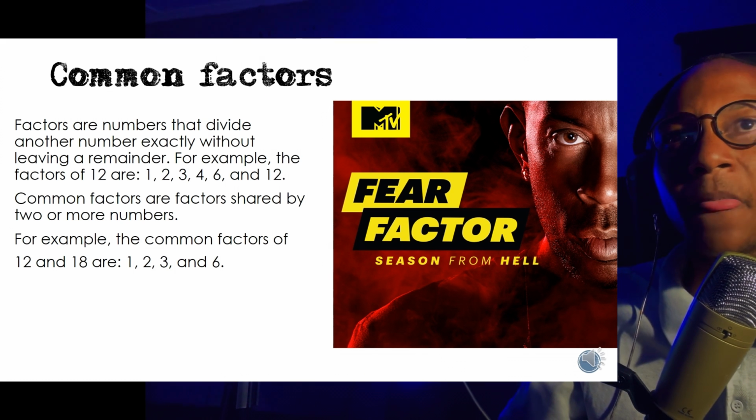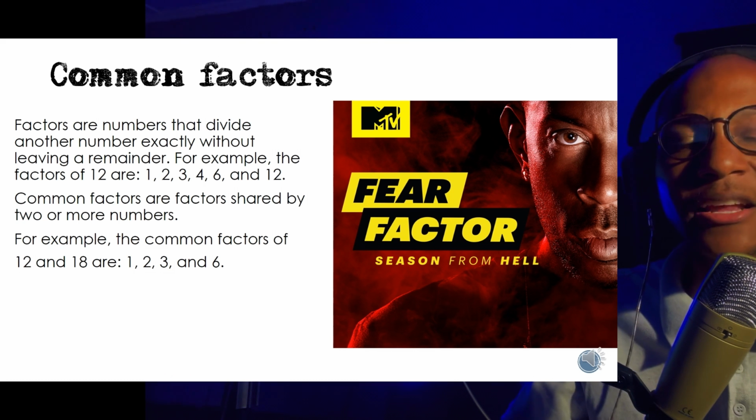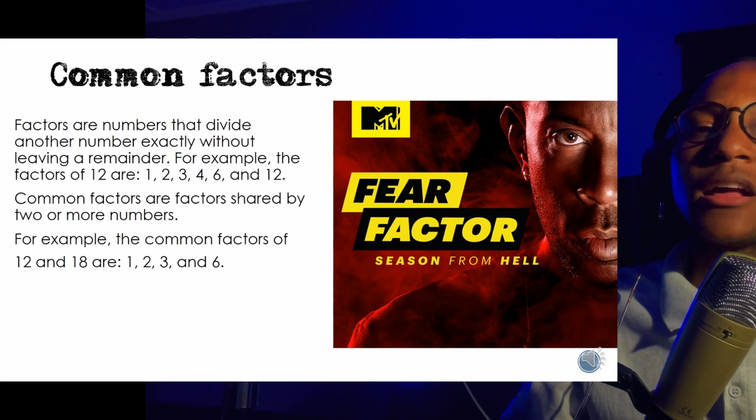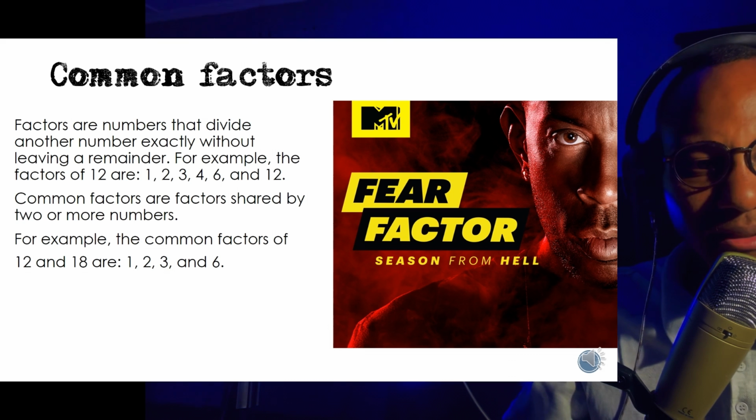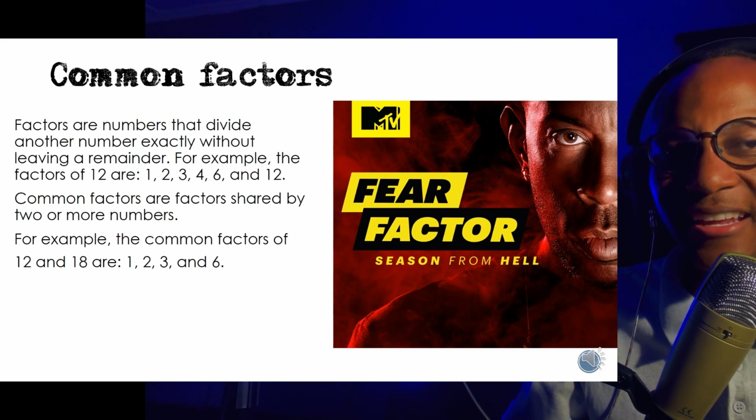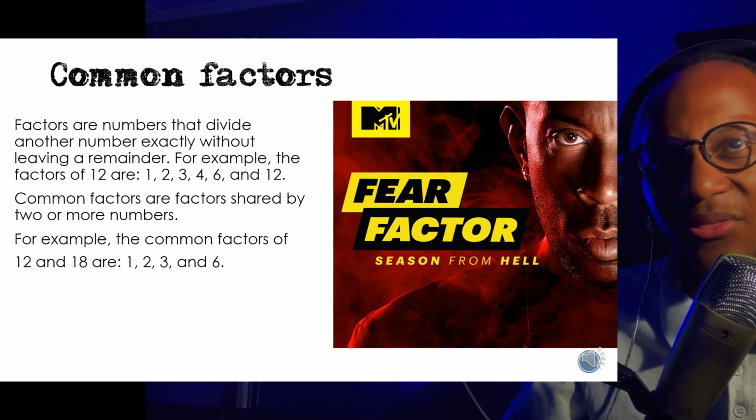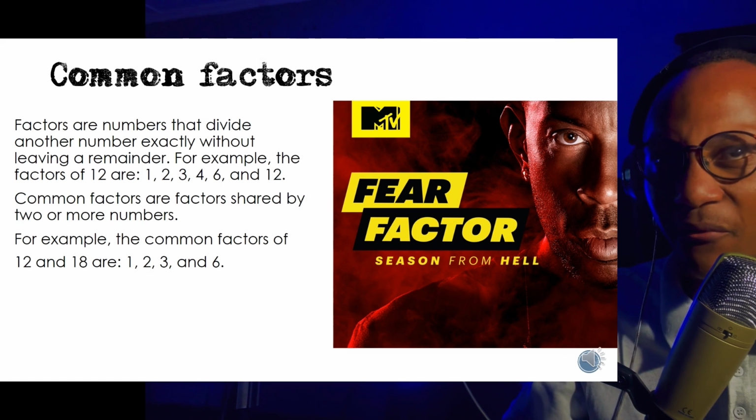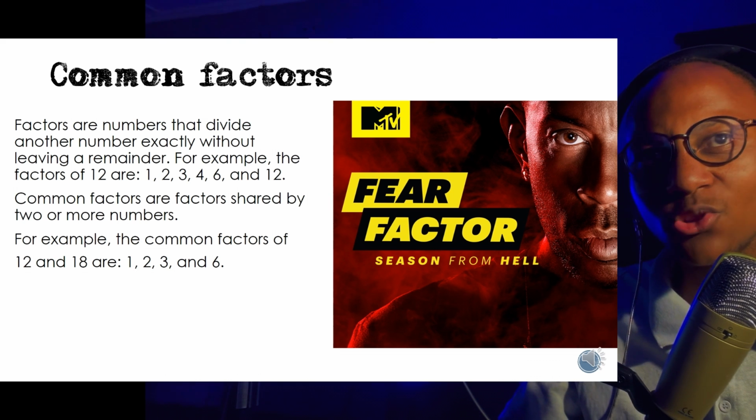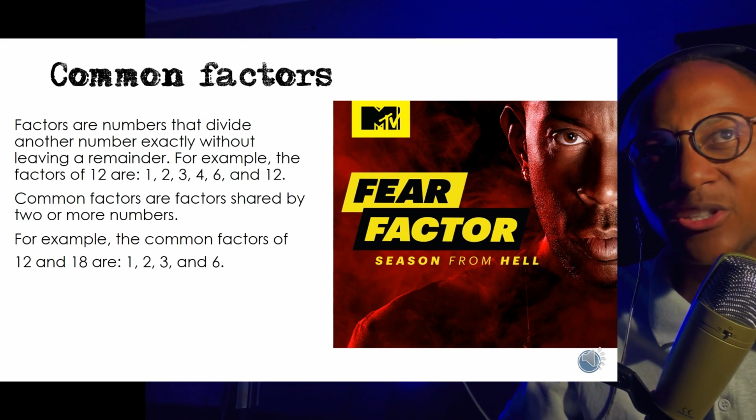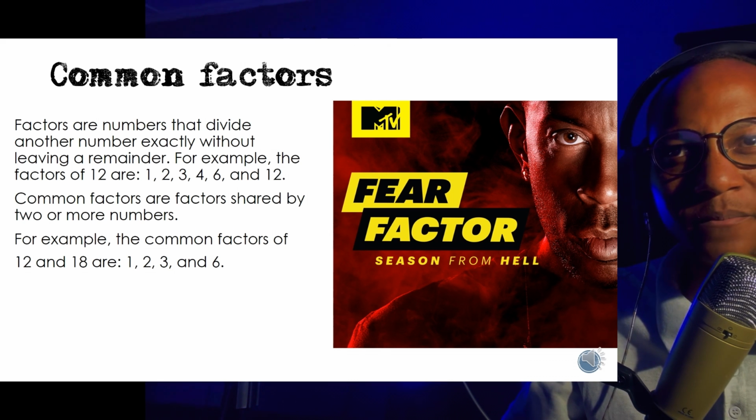So common factors are numbers that divide another number exactly without leaving a remainder. If 2 can get into 12 6 times, 2 into 12 is 6, so it divides without leaving a remainder. 1 into 12 is 12, there is no remainder. 3 into 12 is 4, there is no remainder. 4 into 12 is 3, there is no remainder. 6 into 12 is 2, there is no remainder. 12 into 12 is 1, there is no remainder. So factors are numbers that divide another number exactly without leaving a remainder.